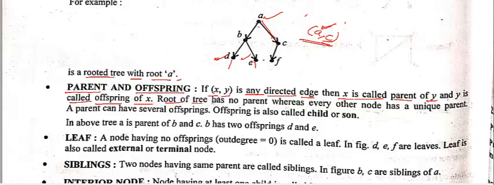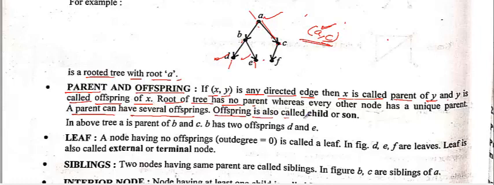The root of a tree has no parent, whereas every other node has a unique parent. A parent can have several offspring. A is a parent of B and C, but B has only A as a parent, and C has only A as a parent. Parent is always unique. This is very important.